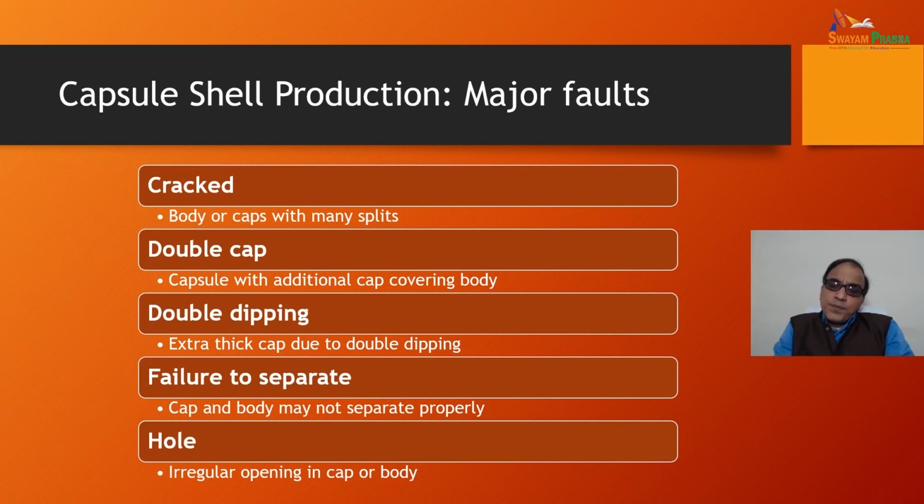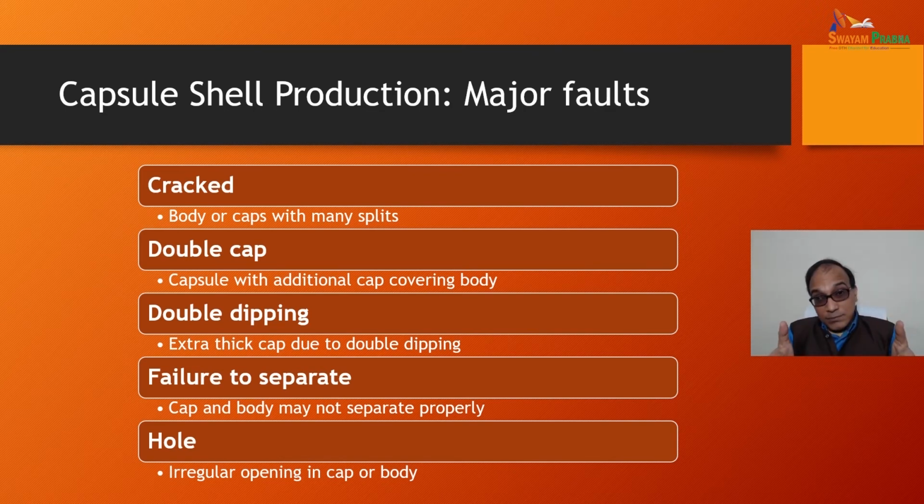Now, capsule cell production is associated with some major faults, like cracked body or caps with many splits. It may have double capping, capsules with an additional cap covering the body, just like having two disposable glasses inserted together. Double dipping, an extra thick cap due to double dipping, is one of the important or major faults.